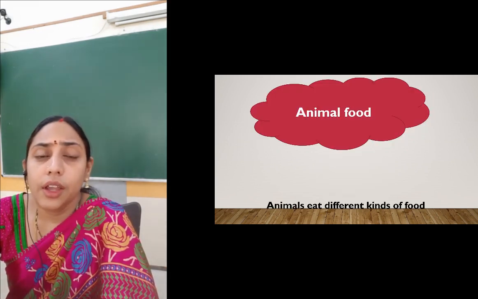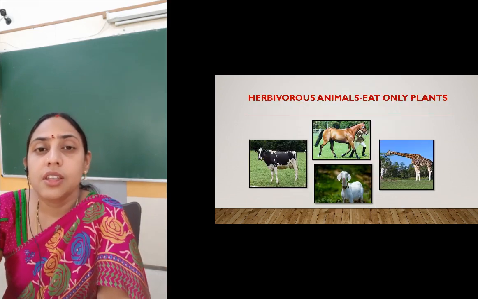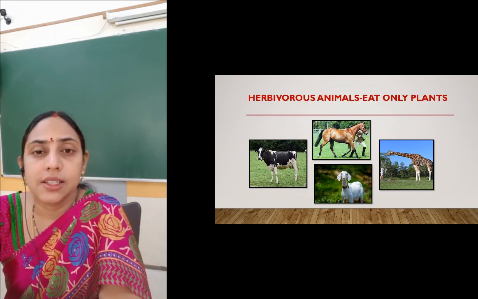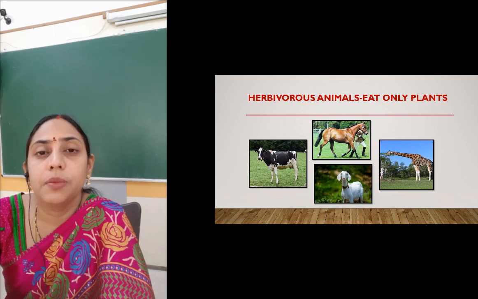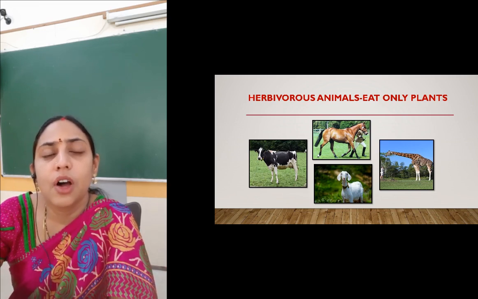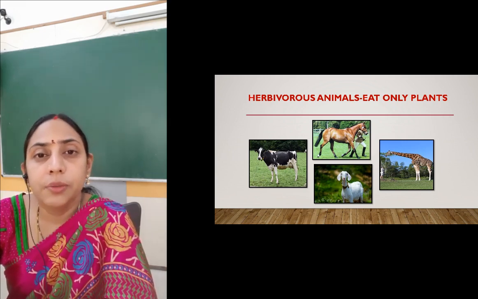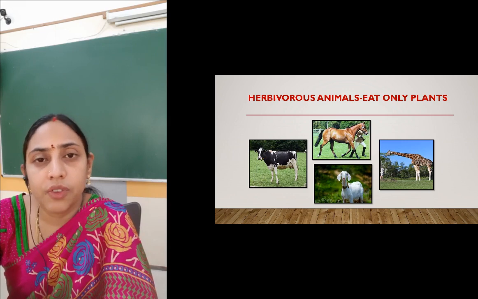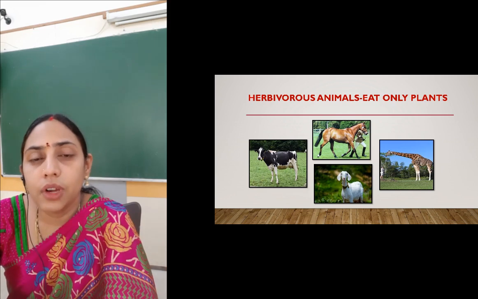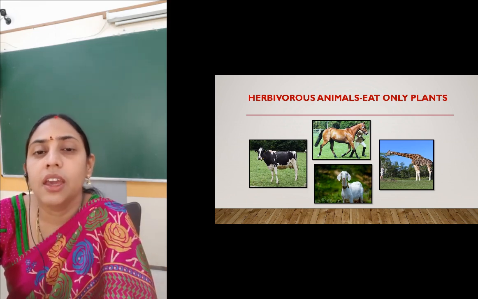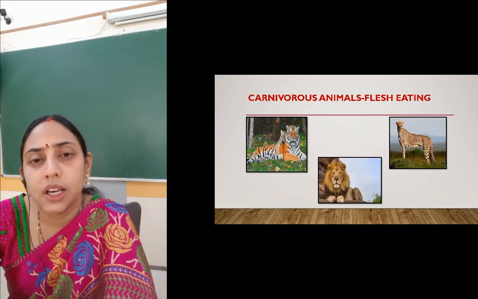Now if we talk about the different food that animals eat, some animals eat plants, right? Animals like cow, goat, buffalo, and wild animals like zebra and giraffe, all these animals eat plants. So they are called herbivorous animals, or we can say herbivores, right? Herb means plant. So plant eating animals are herbivores.